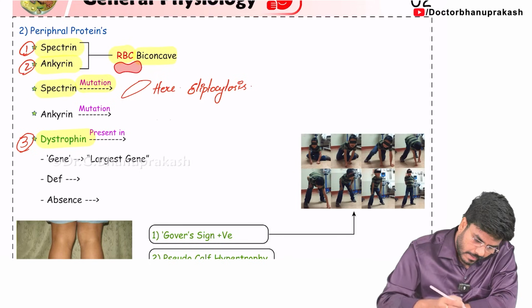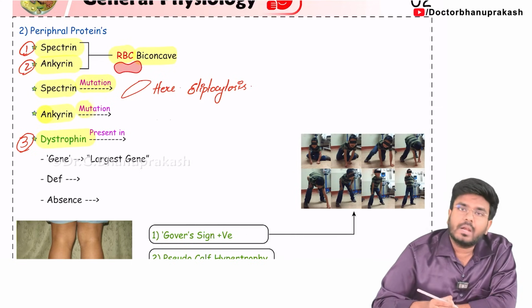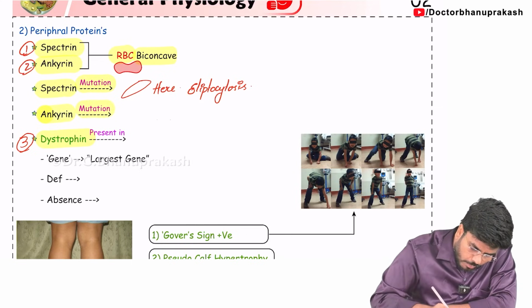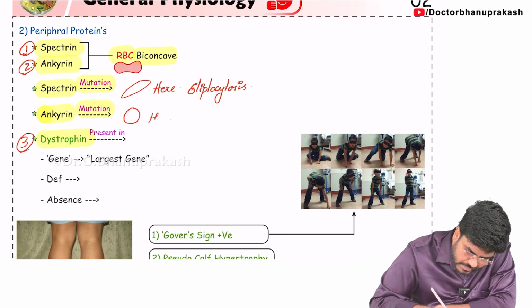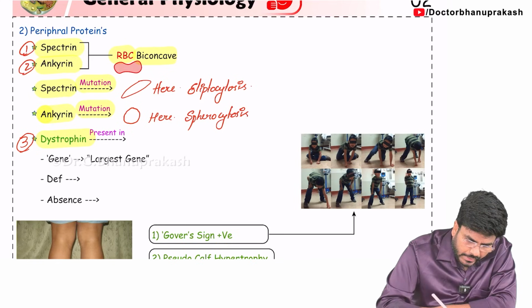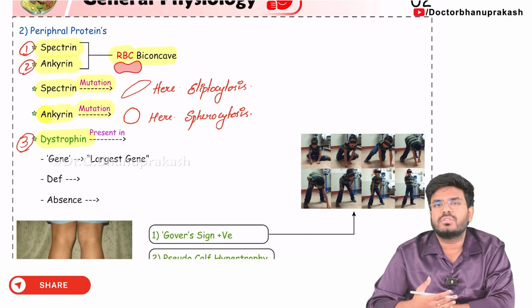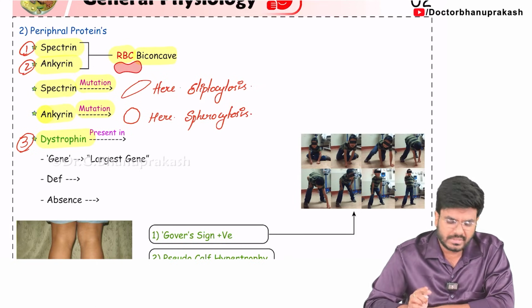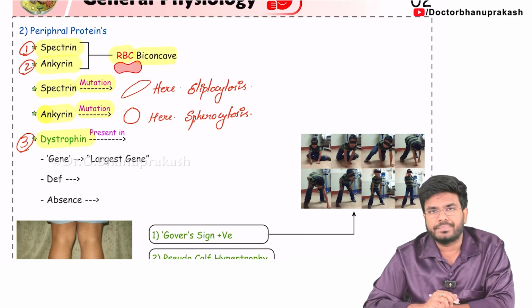Then what about ankyrin? If ankyrin is mutated, again RBCs are going to lose their shape. Now the RBCs become spherical, round in shape. This condition is called hereditary spherocytosis. Hereditary spherocytosis is mainly because of what? Ankyrin mutation. It can also be because of spectrin mutation, or band 3, different proteins. But the main mutation which causes hereditary spherocytosis is ankyrin mutation, not spectrin mutation. So spectrin can be affected, but the main one is ankyrin.